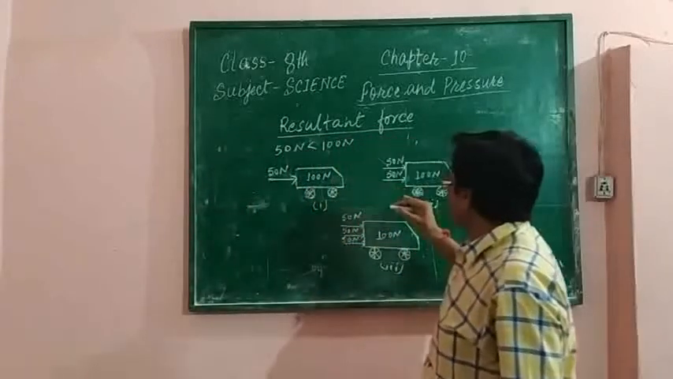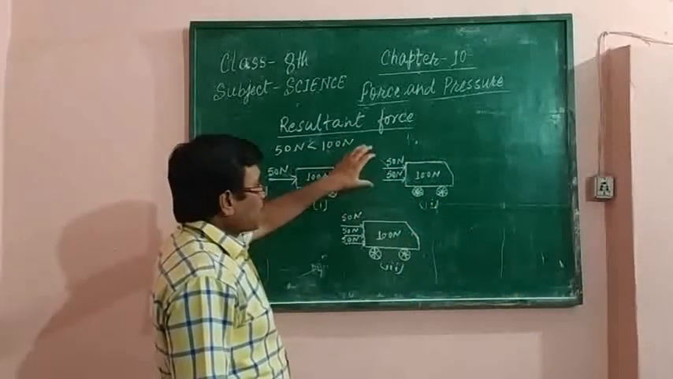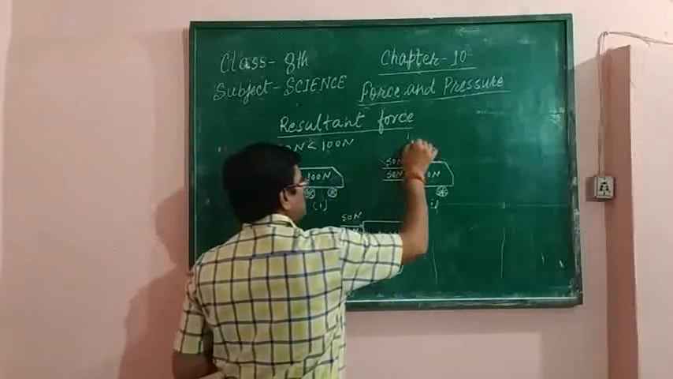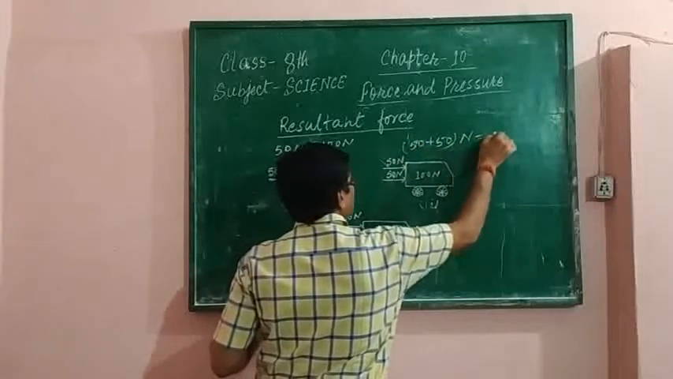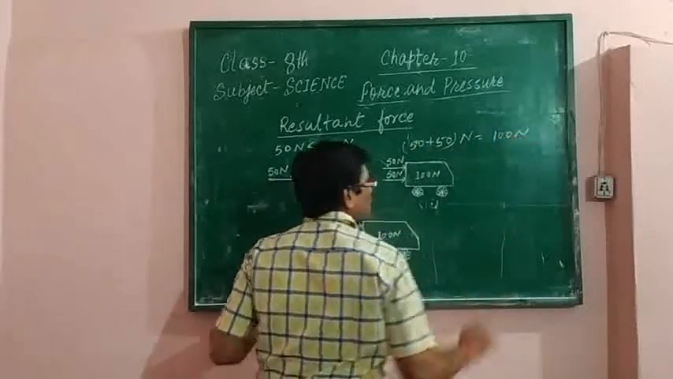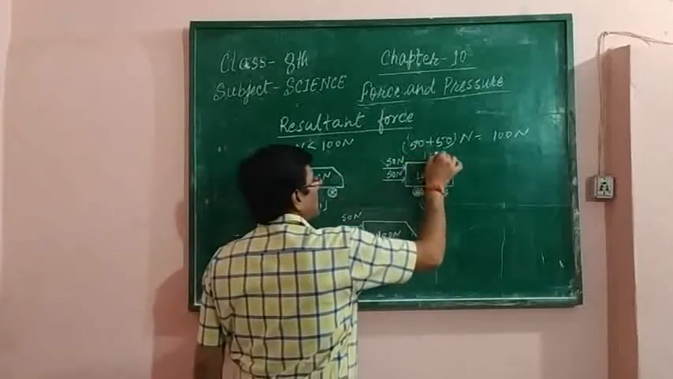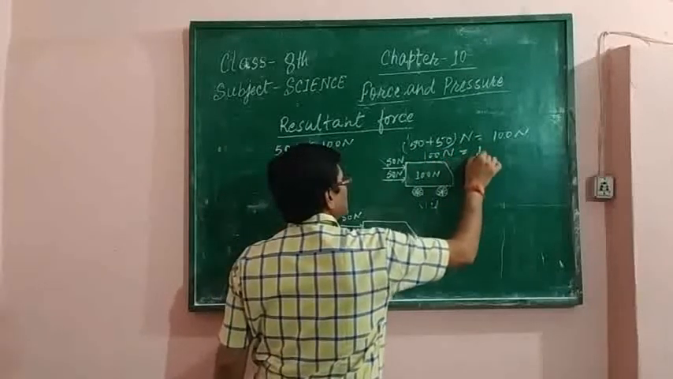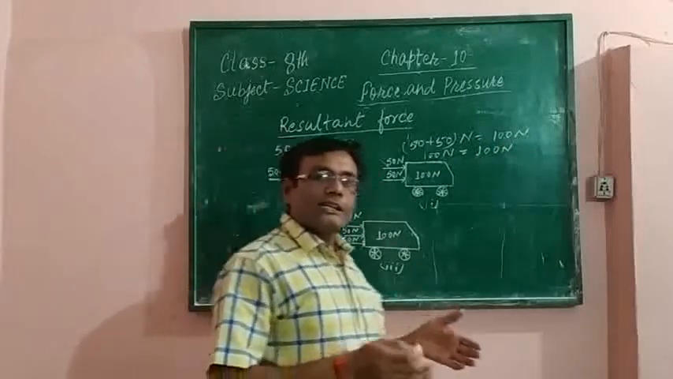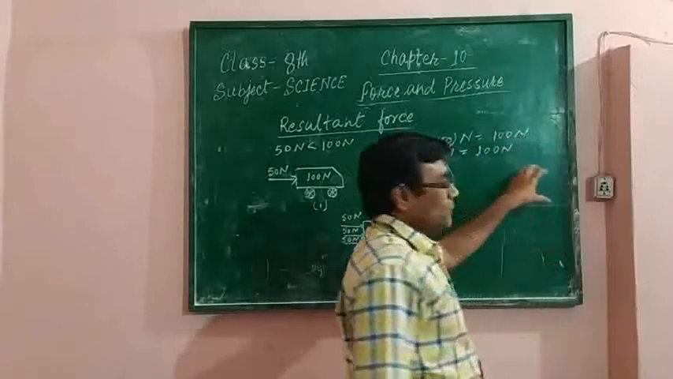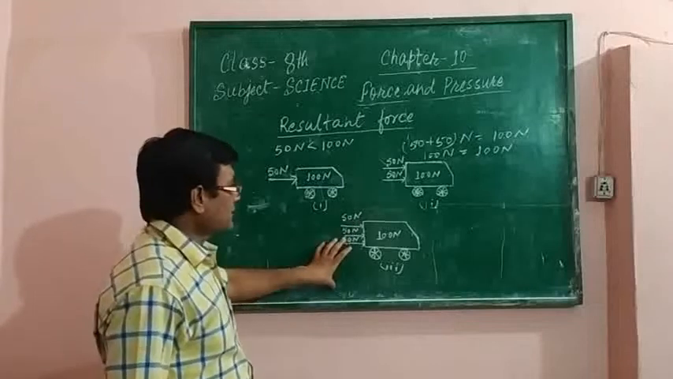In the second condition, you see when two persons apply 50 plus 50 Newton force, then 50 plus 50 Newton equals 100 Newton force. It means here you will find that the car can be moved a little, because both the forces are the same. But what will happen in the third condition?